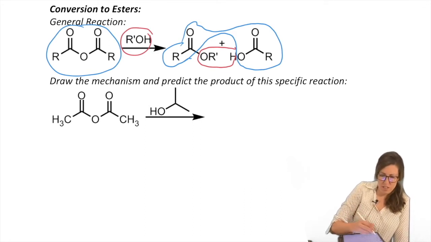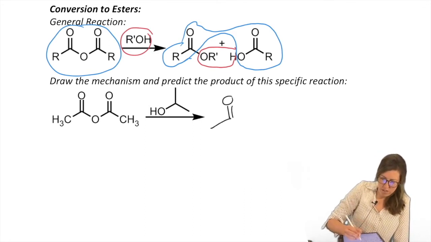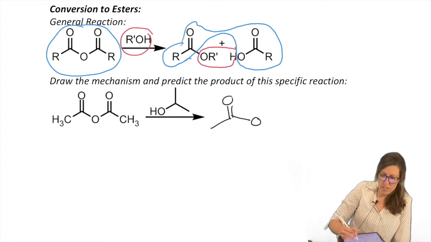Can we do that by analogy? Sure. All right, it's broken into two pieces. So one gets the OR. What is our R? Our R is isopropyl. Plus, because remember that's the R prime, plus the other one stays an acid.